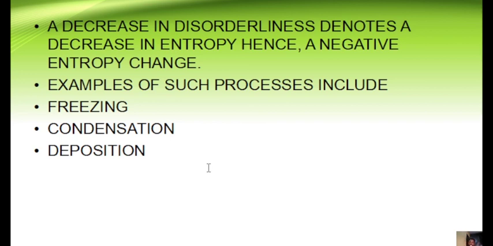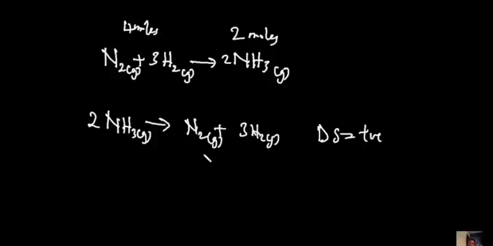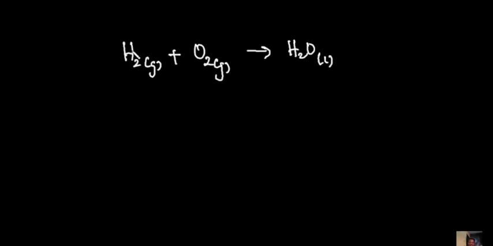So if you have a situation, take for instance, let's say you have a reaction, the thermal combustion of hydrogen. So if hydrogen is combusted to give liquid water, H2O liquid, balancing out, you have 2 here and 2 here.